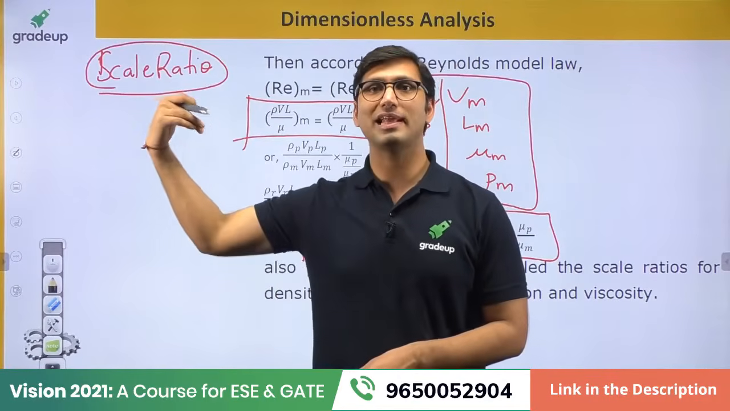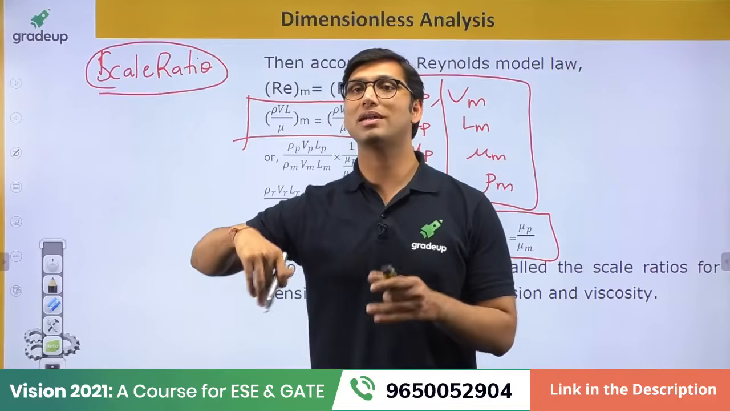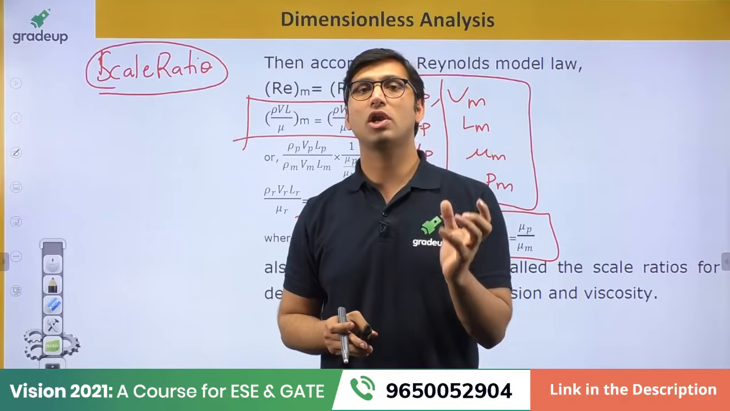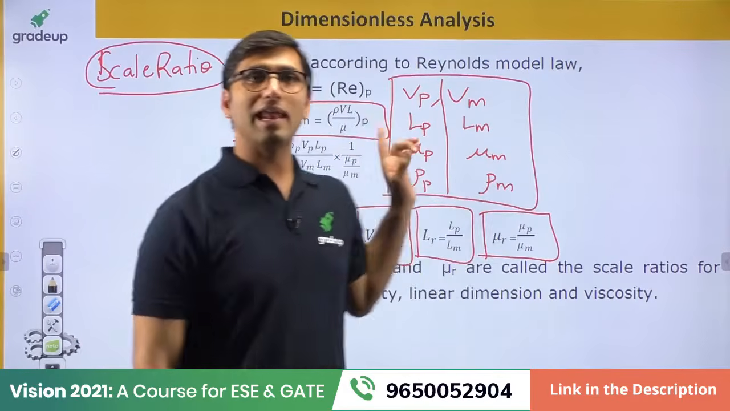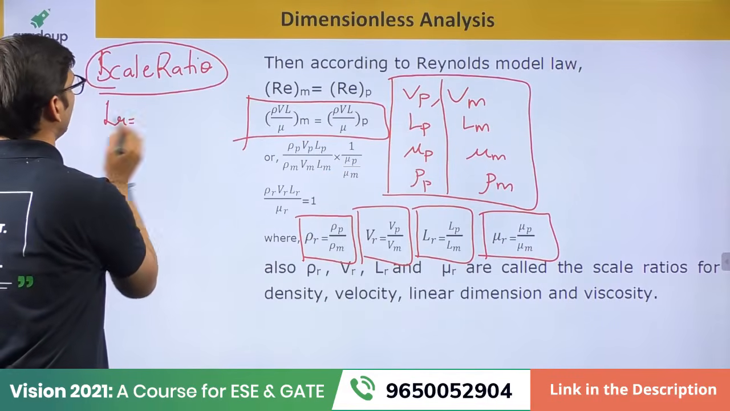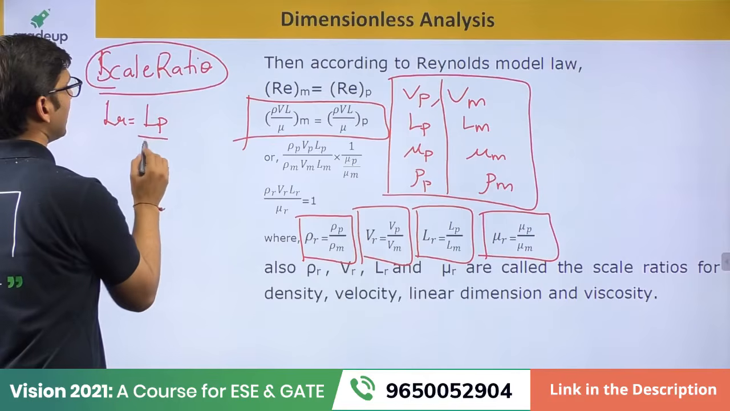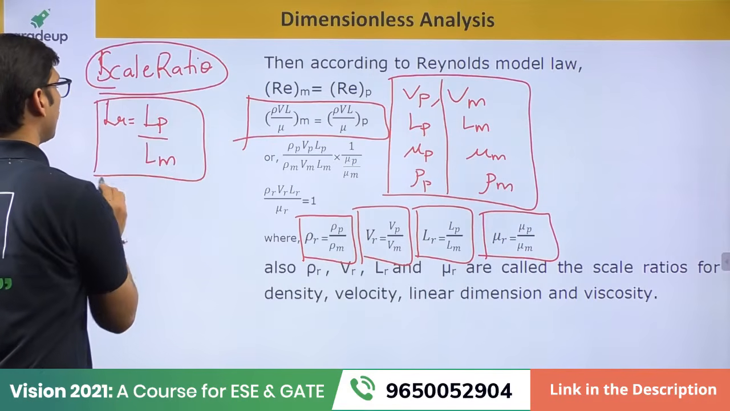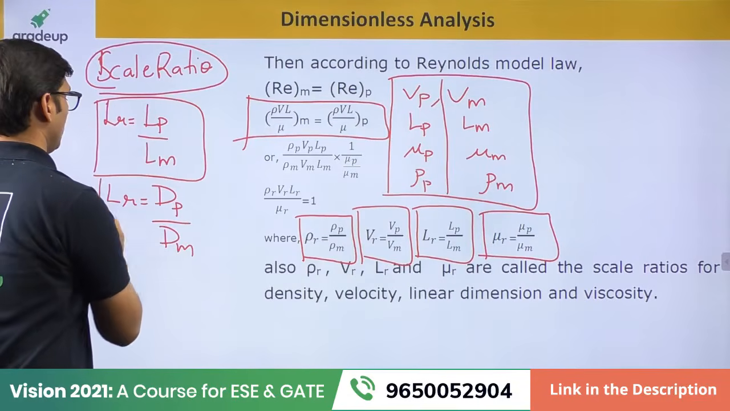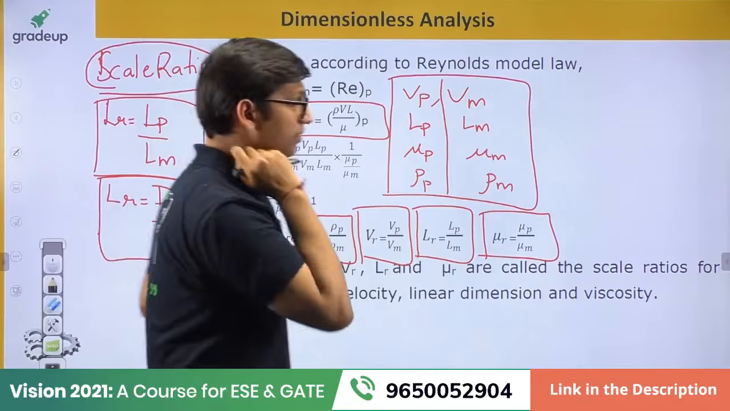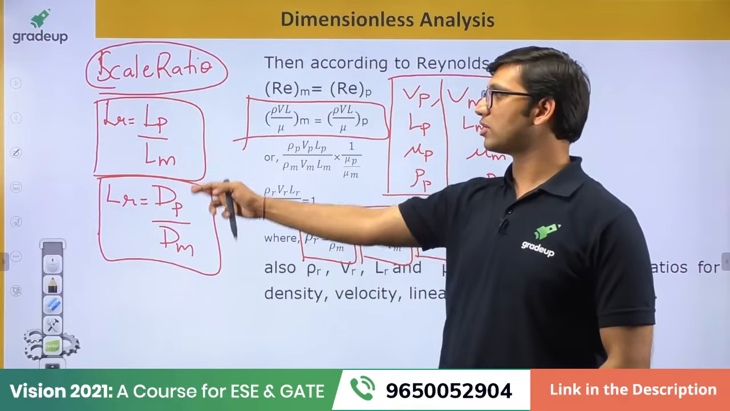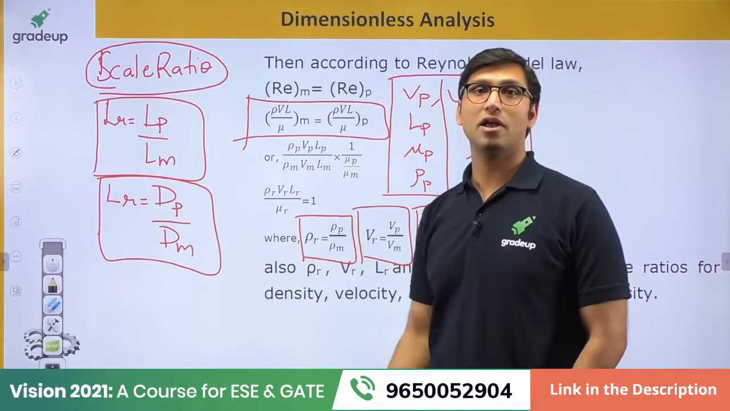Okay, so what is the scale ratio? It is very, very important to understand the scale ratio. Otherwise, you will make mistakes in solving questions of Reynolds model law or Froude model law. So this scale ratio is basically defined as the length ratio, which is equal to the length of the prototype over the length of the model. Or LR will be equal to the diameter of the prototype over the diameter of the model. That is called the scale ratio. So scale ratio can be equal to the ratio of the length of the prototype to the length of the model, or the diameter of the prototype to the diameter of the model.